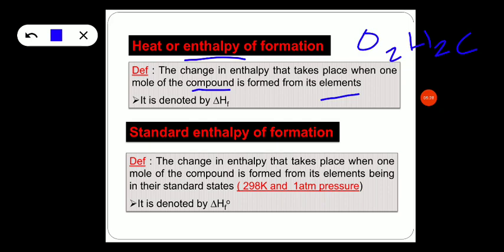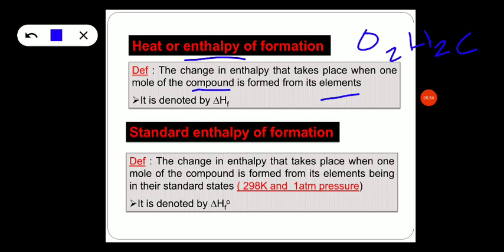Well, students, we already know what is a standard state. If you maintain the standard temperature of 298 Kelvin and the pressure of 1 atmosphere, then we call it a standard state. Now, in the same way, we can understand what is standard enthalpy of formation. During enthalpy of formation, if you maintain the standard state, then we call it standard enthalpy of formation.